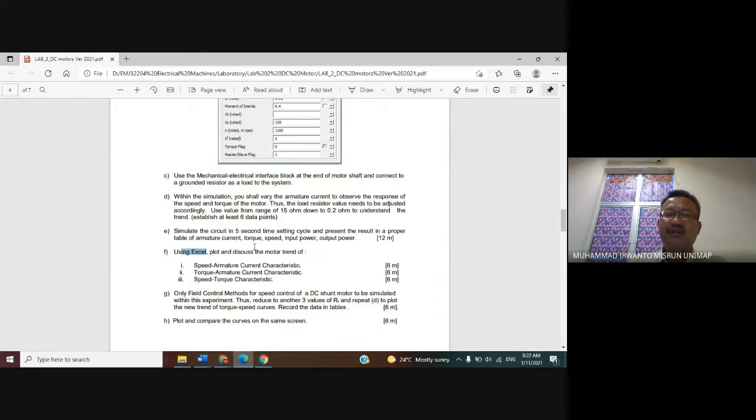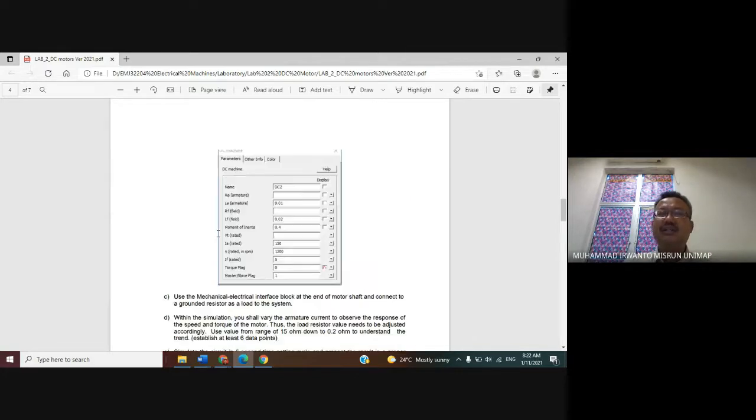Then you can draw the torque-speed curve using Excel also. We want to compare the torque versus speed curves for the initial value and the reduced values of RF, for example 10%, 30%, and 50%. Okay, that is for session A.